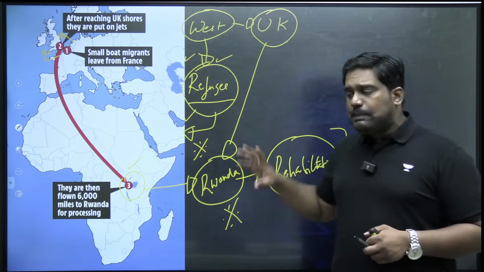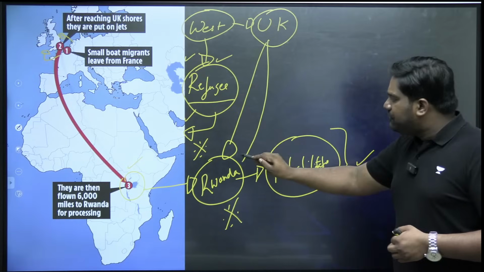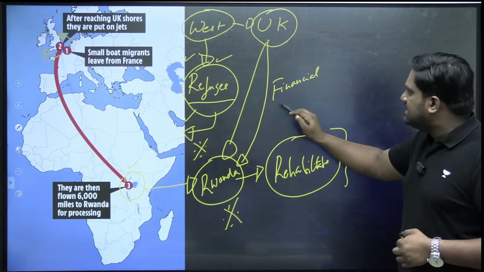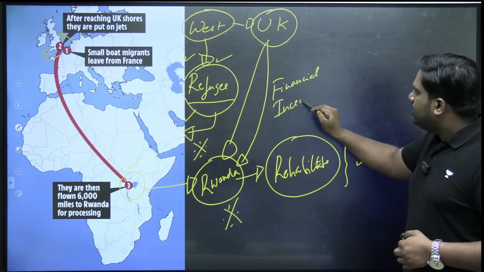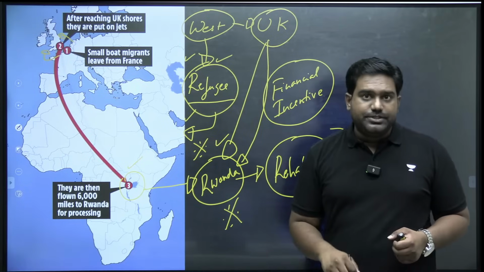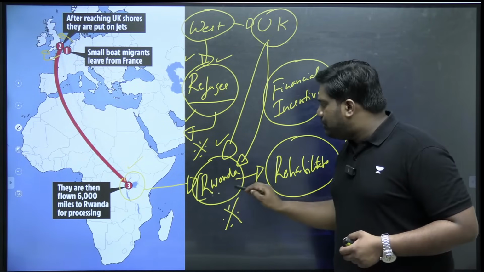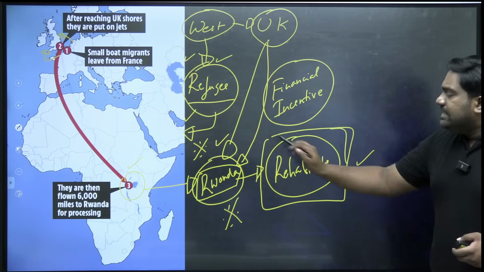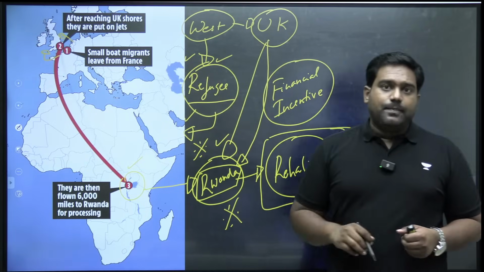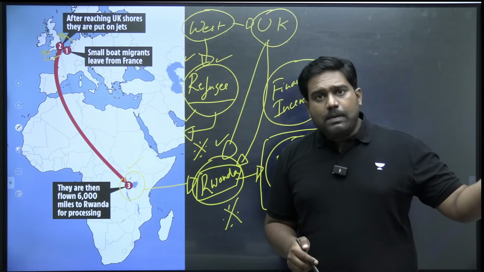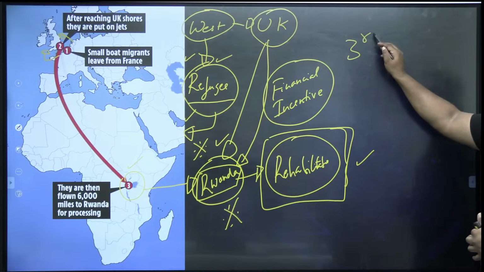But however, as part of the deal, there is a financial incentive for Rwanda to accept these asylum seekers. The UK will be providing millions of pounds in funding to support Rwanda's integration program. So these asylum seekers who are detained in the UK, they will have a choice. Either they can go back to another country, a third country.